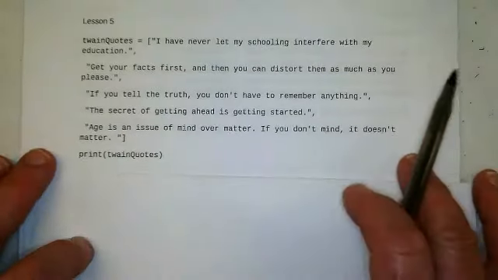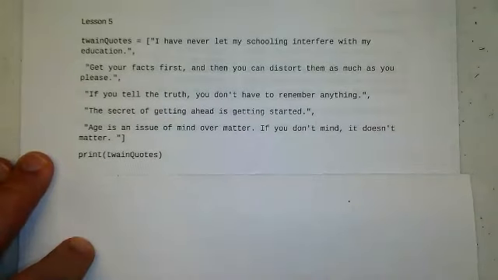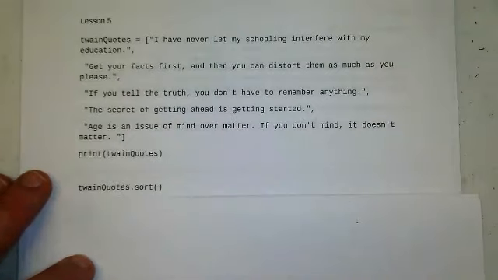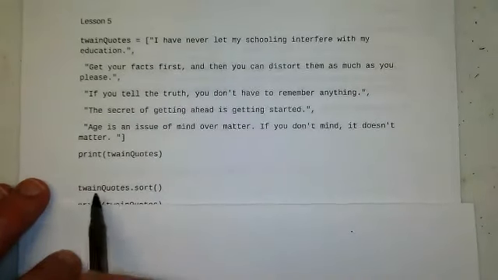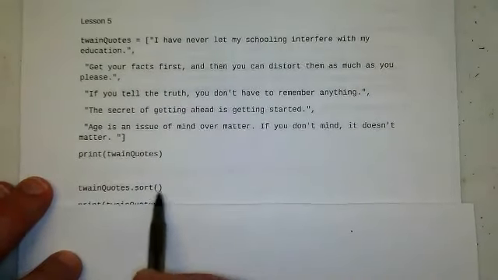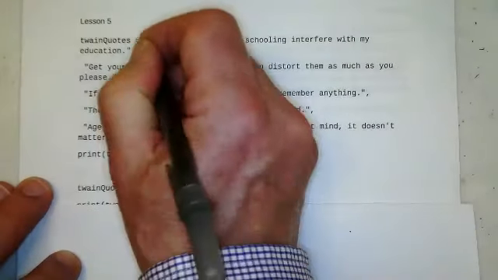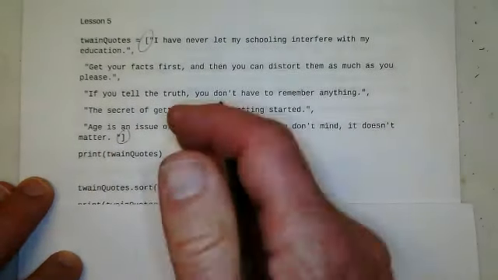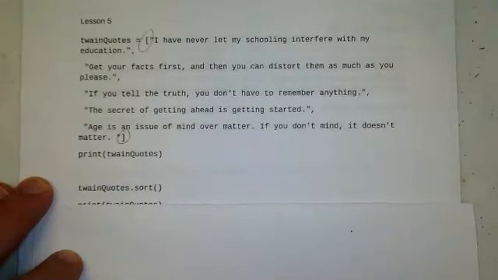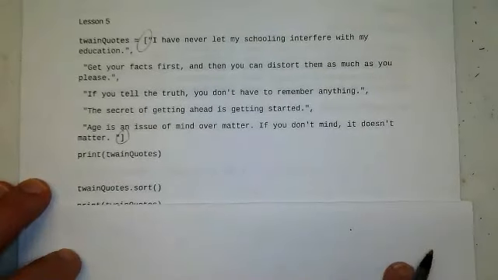So as we look at this, the first thing we want to do is print them. So we're going to print Twain quotes. Then we're going to alphabetize them. We're going to sort them. So Twain quotes dot sort, and then open and close parentheses. Now notice these are brackets. This is a bracket, this is a bracket, and when it prints, it's not going to have those brackets there. It's just going to print the statements.